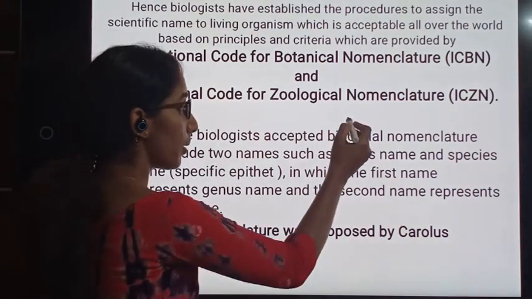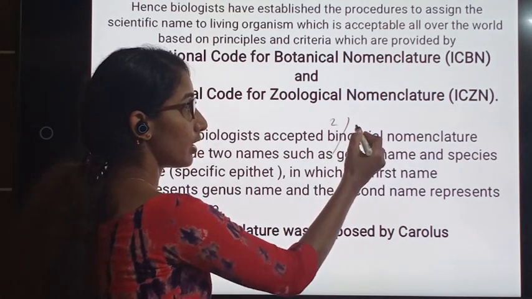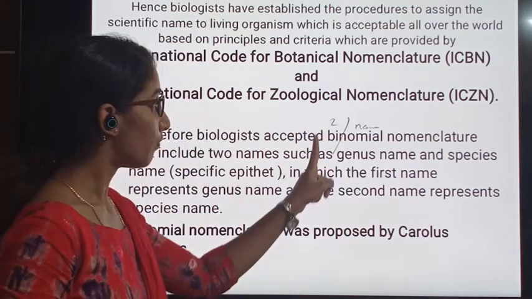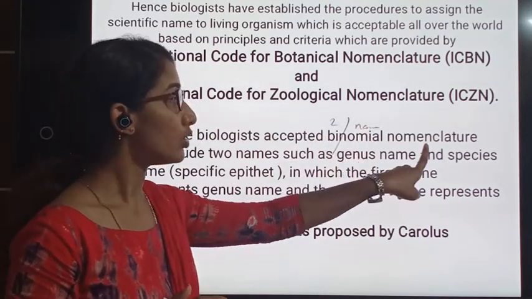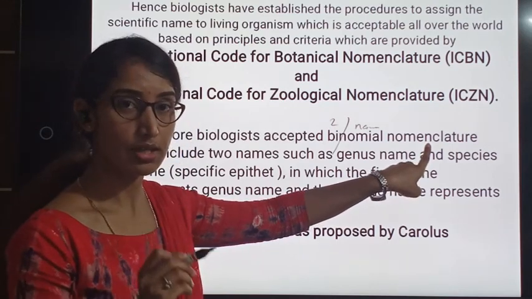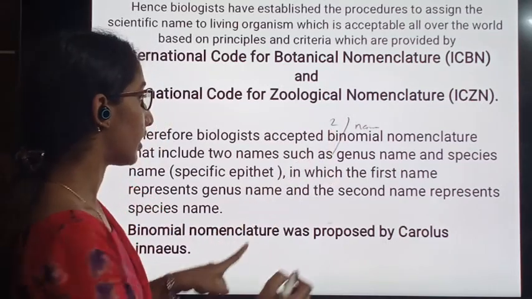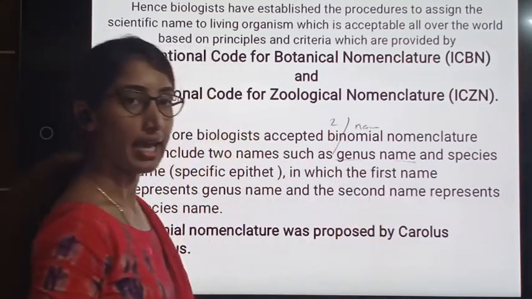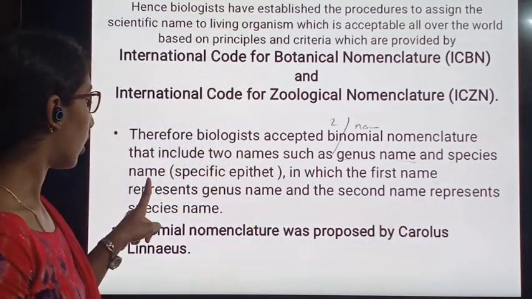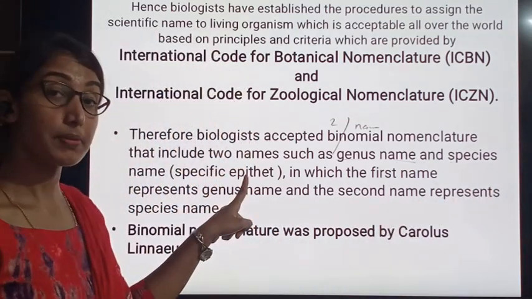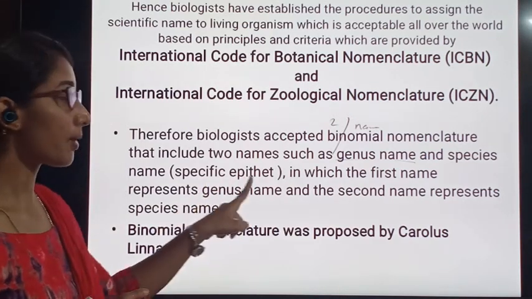We said here binomial nomenclature. Bi means two, nomial means names. We are taking two names. Two names are included during naming of the living organism. The first name is called the genus name and the second name is called the species name or the specific epithet. Species name can also be called specific epithet.